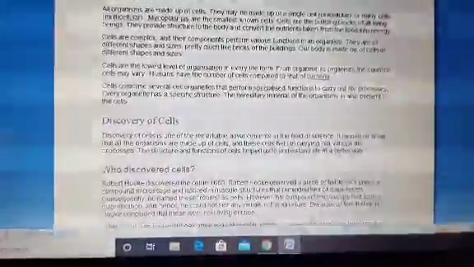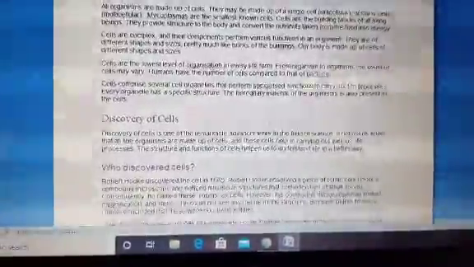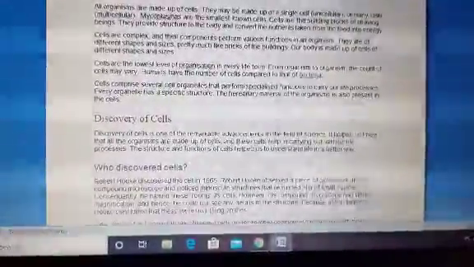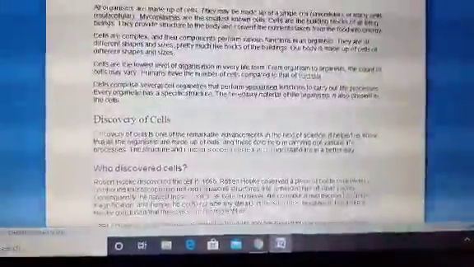So now the question is, who discovered the cell? Robert Hooke discovered the cell in 1665. Robert Hooke observed a piece of bottle cork under a compound microscope and noticed minuscule structures that reminded him of small rooms. Consequently, he named these rooms cells. However, this compound microscope had limited magnification, and hence he could not see any details in the structure.